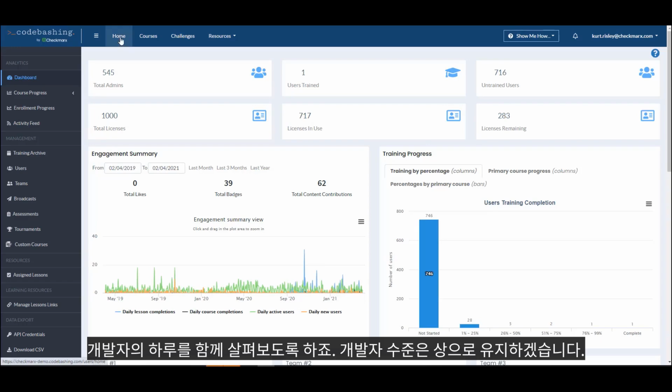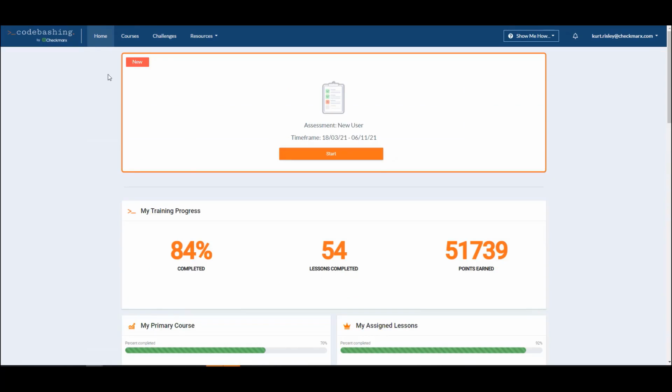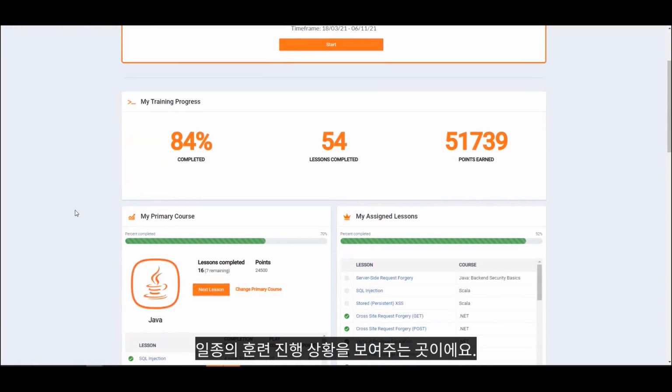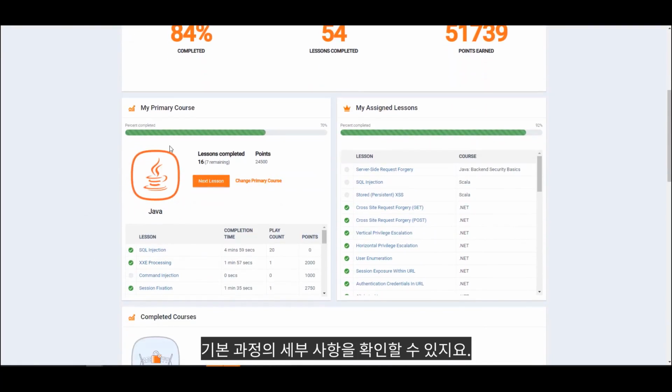So let's go ahead and walk through the day in the life of a developer. I'll keep it high level. The developer will see up here their menu. This home is their home dashboard that's going to show them their training progress, details of their primary course. You can see I'm in Java. I can move to my next lesson. We also can assign lessons.